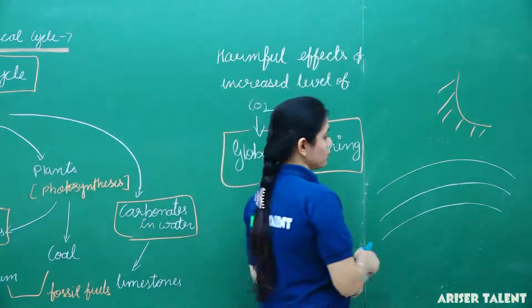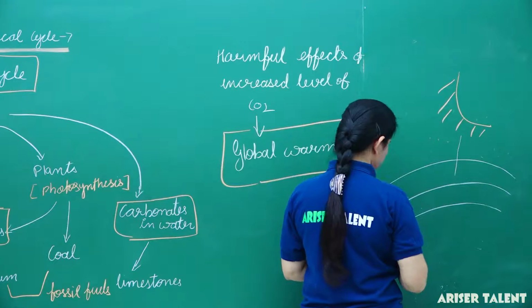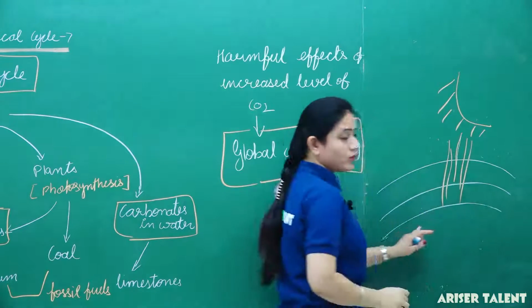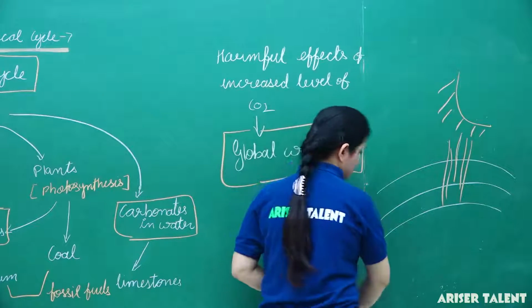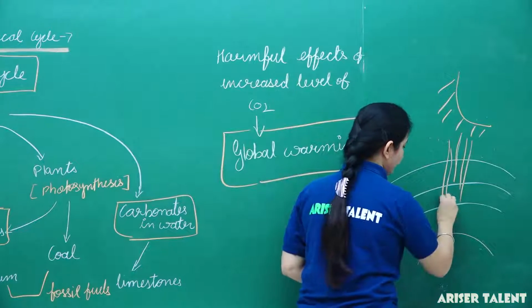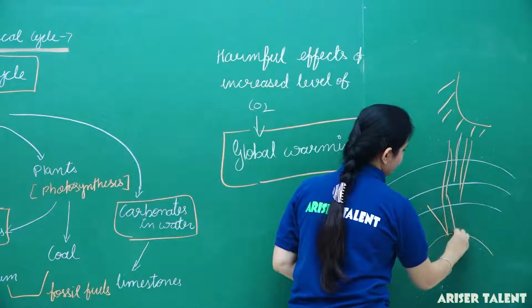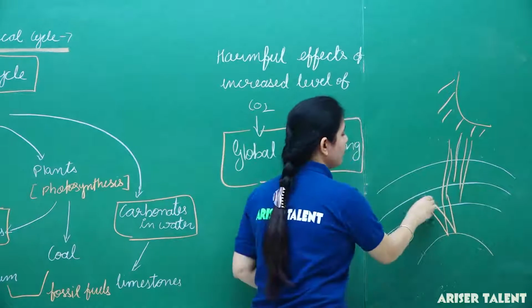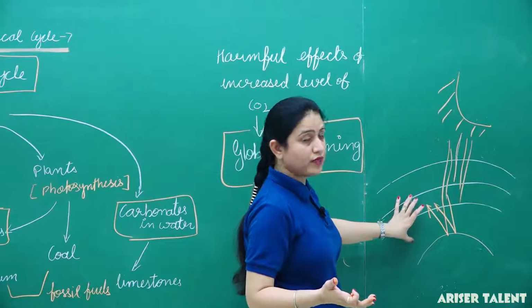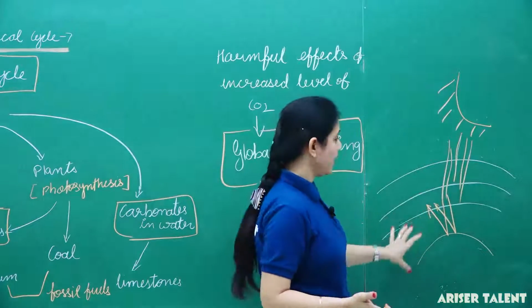Once the rays fall on the earth's surface and are reflected by it, some amount of heat is absorbed by the atmosphere to maintain its temperature.